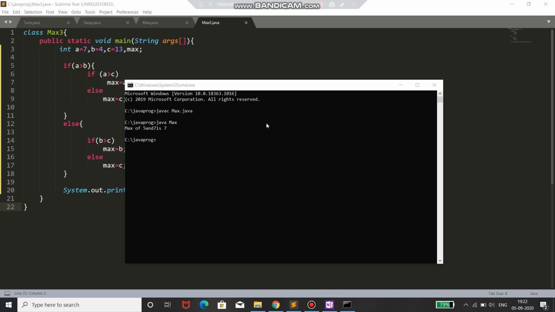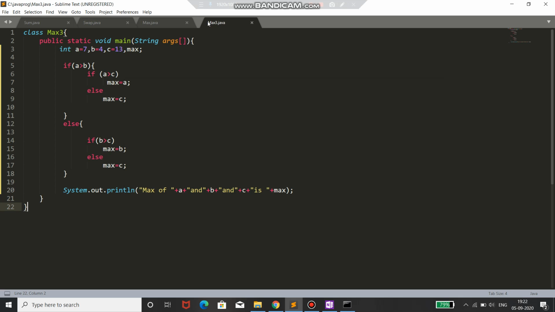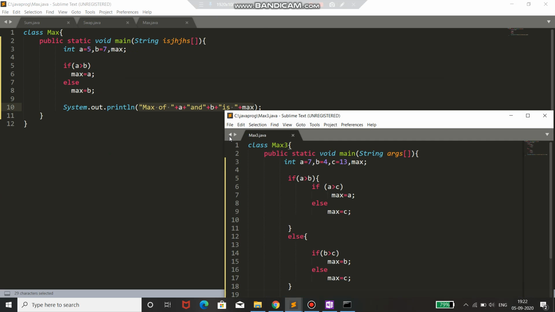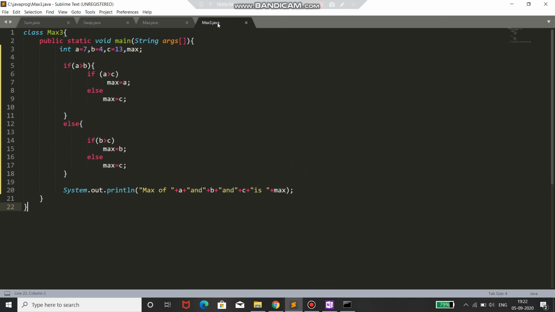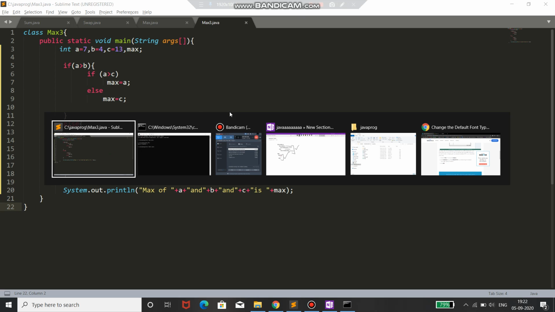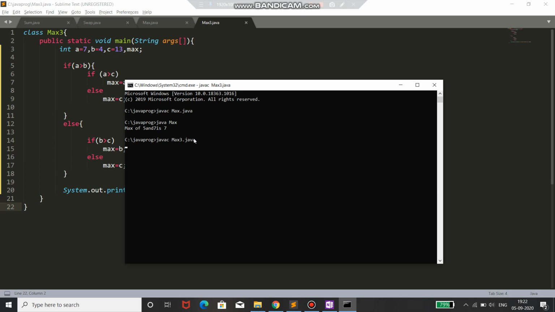So if we compile it here, I'll type javac and the name of my file, that is max3.java. You can see here this is written max3.java here. Oh, sorry. Okay, max3.java. So it is compiled successfully. Now I'll run my class using my class name, that is max3. Now max of 7 and 4 and 13 is 13.